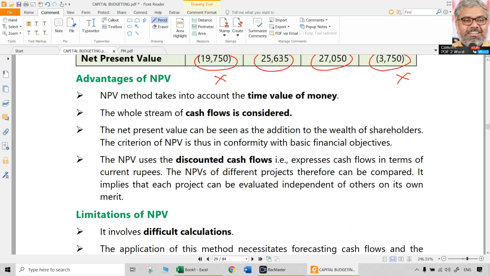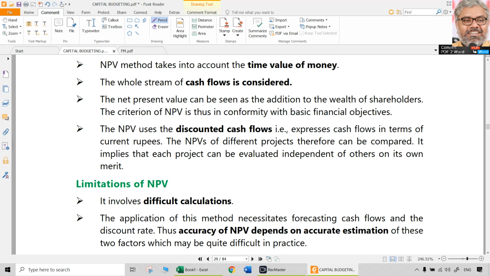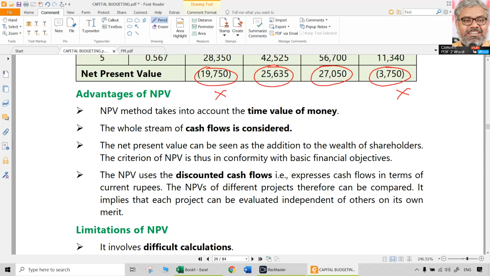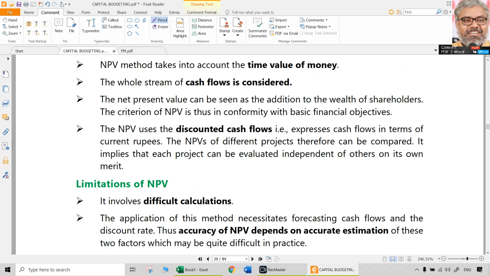But since the question did not mention whether they are mutually exclusive or not, actually within the 5 lakhs budget, both project B and C can be taken up. If any such conclusion is asked, then only you should write all this. Otherwise, the question didn't ask any of that. It just asked computation of NPV. You did that. You just have to compute the net present value of 4 projects simply by multiplying the respective cash flows of each year with the respective PVIF and totaling them. That's all. That is NPV.